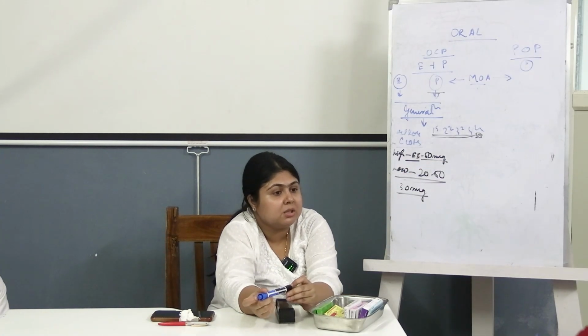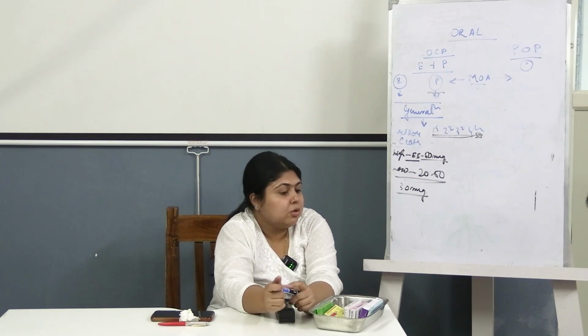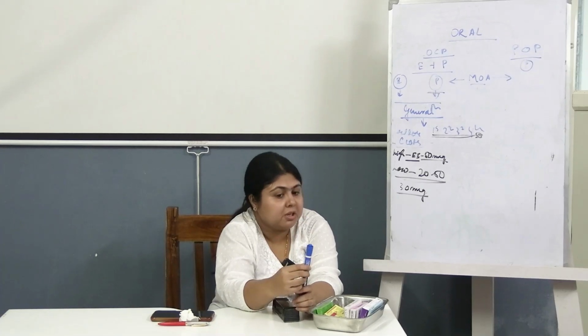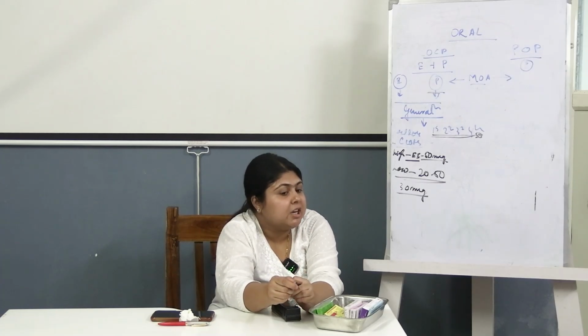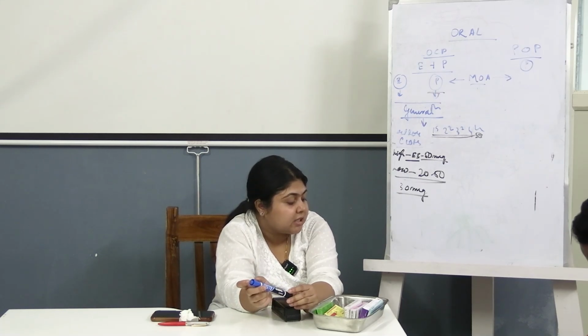The most commonly used is drospirenone. The first example of this progesterone is drospirenone. Another example is Dienogest. So drospirenone, what is the benefit it has? Anti-androgenic effect. Drospirenone basically is a spironolactone derivative. That is why it acts as an anti-androgen. It has a spironolactone-like action.